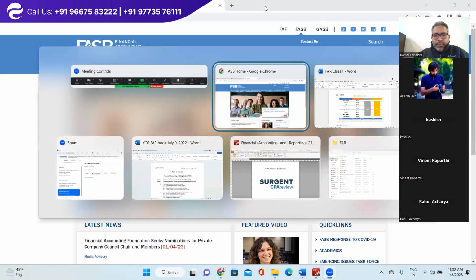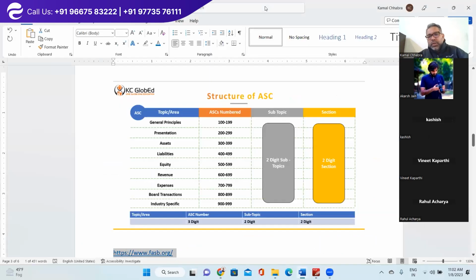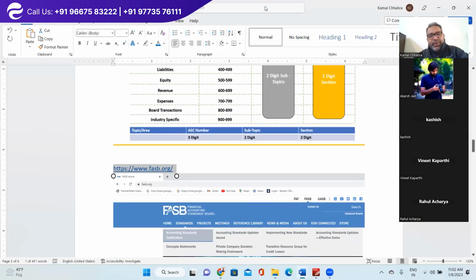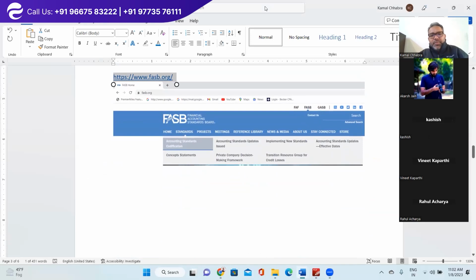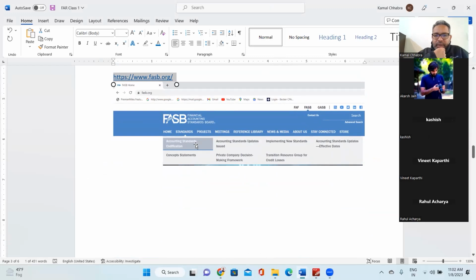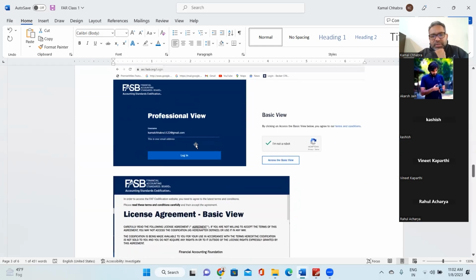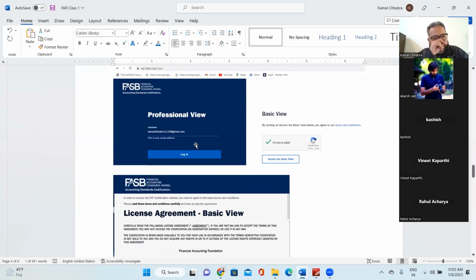First let me walk you through what we need to do, and then we'll do it practically. This is the FASB website. First we click on Standards, and it opens this tab. In this tab, you open Accounting Standards Codification. Then it takes you to a tab where you look at the basic view.